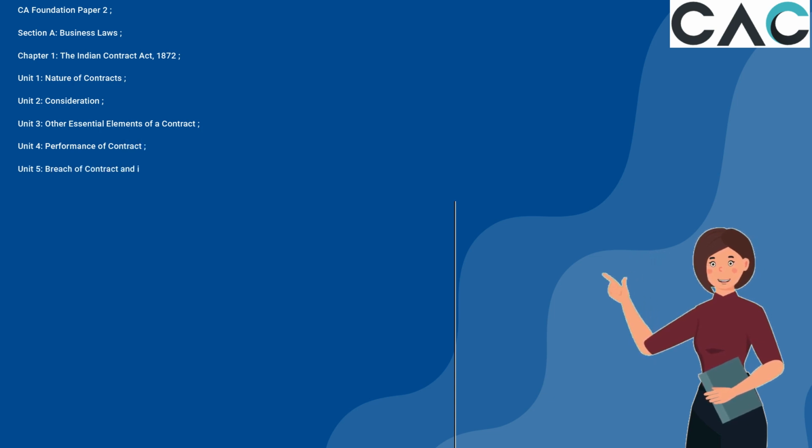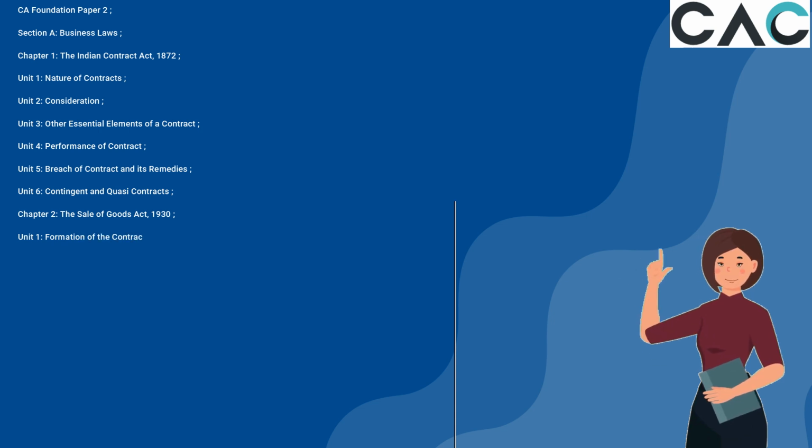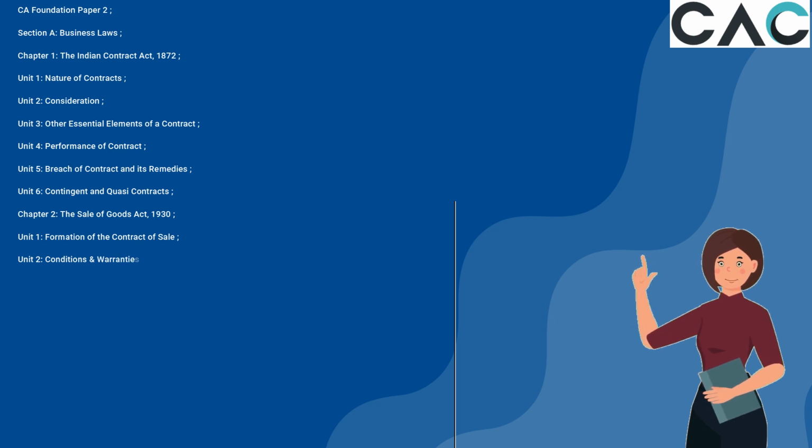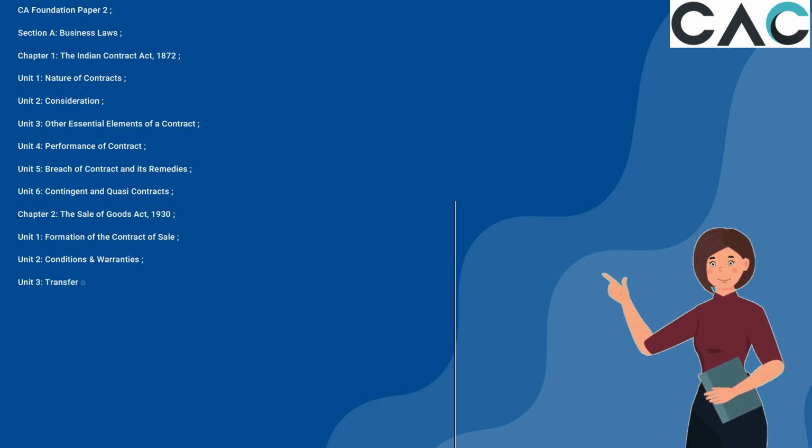Unit 5, Breach of Contract and its Remedies. Unit 6, Contingent and Quasi-Contracts. Chapter 2, The Sale of Goods Act, 1930. Unit 1, Formation of the Contract of Sale. Unit 2, Conditions and Warranties. Unit 3, Transfer of